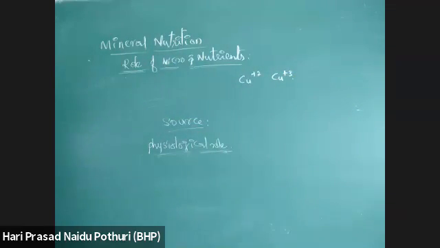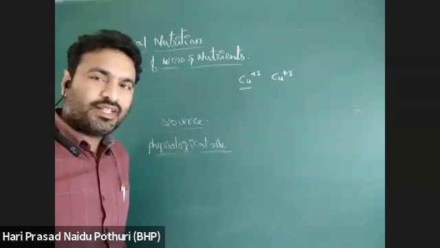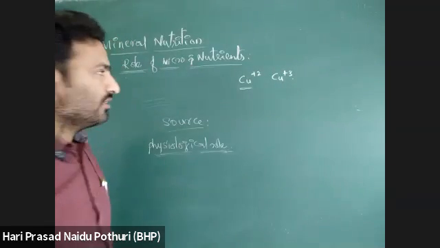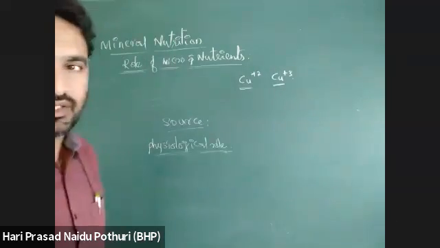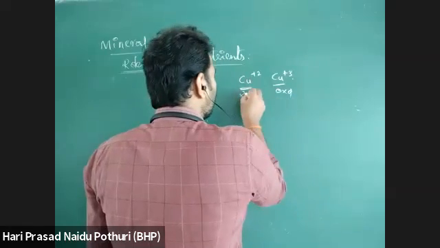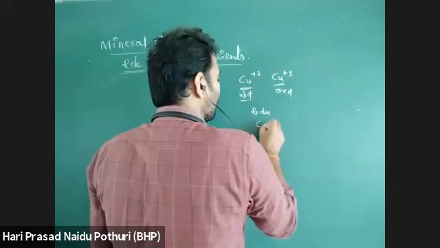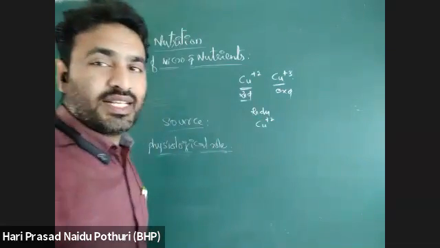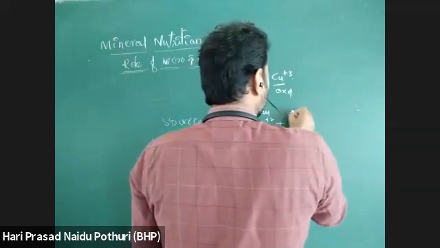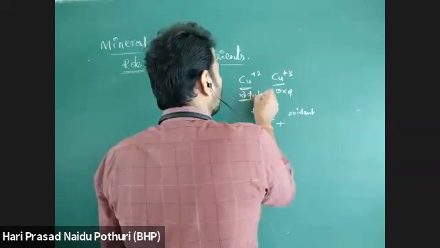In this Cu+2 and Cu+3, which is the oxidized state, which is the reduced state? Reduced means which has more electrons. This has fewer electrons, so it is the oxidized state. This is reduced. When this reduced state, that means Cu+2, reacts with another compound which is an oxidant, this is the reduced state or reductant, we know.